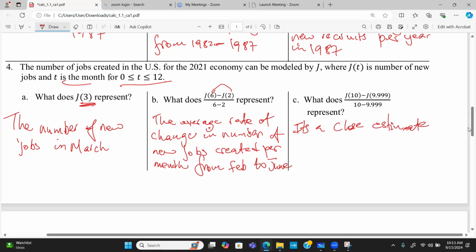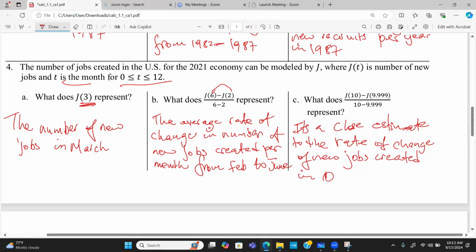So it's a close estimate to that particular rate of change of new jobs created in the 10th month, October.